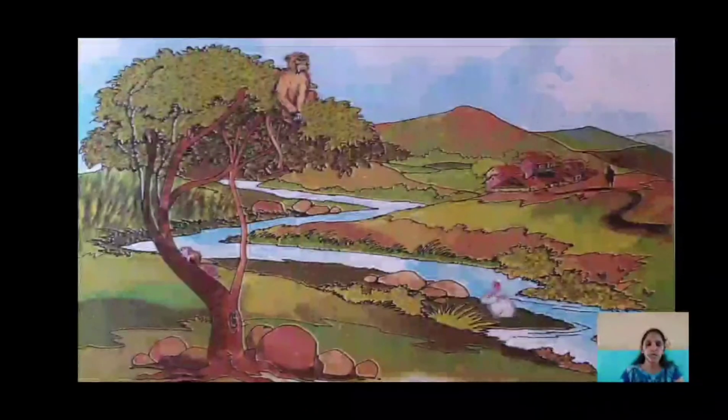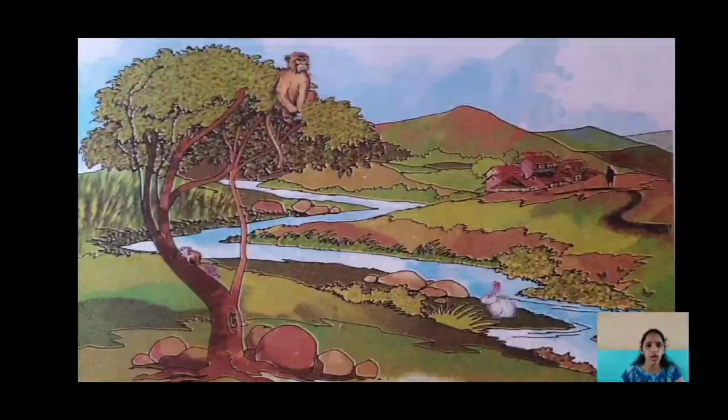Now look at this picture. What can you see in this picture? There are so many things in this picture, such as rocks, stones and soil, there is a river, there are mountains and hills, there are fields and houses and roads and barren lands. Barren land means the land that is not good enough for plants to grow on.